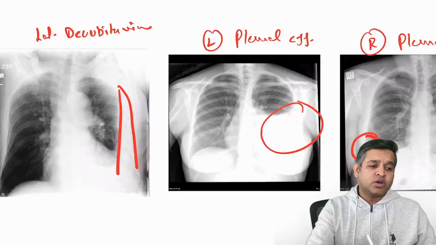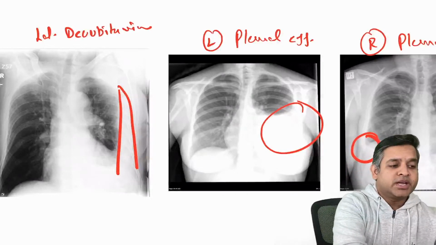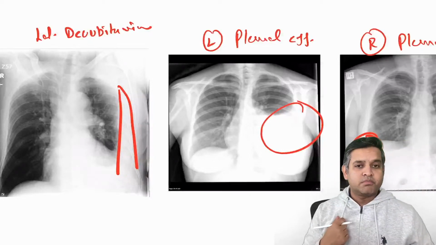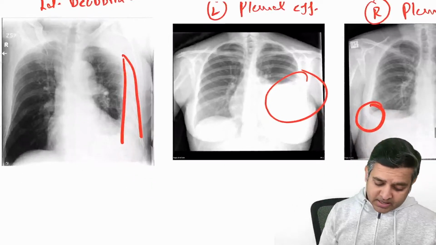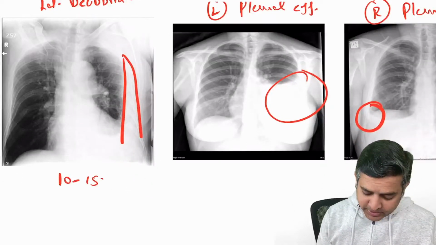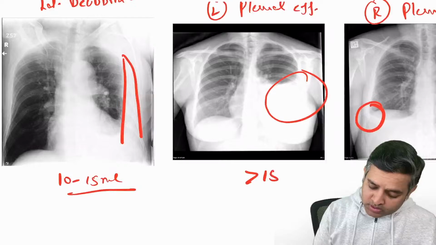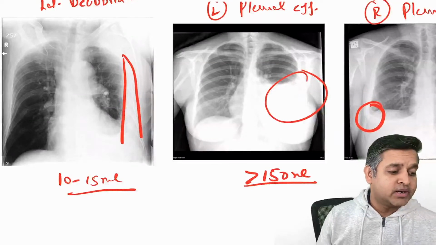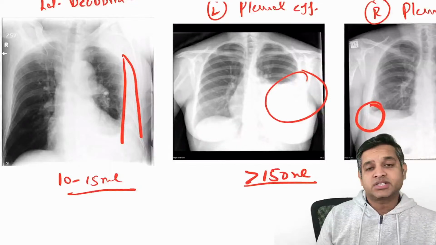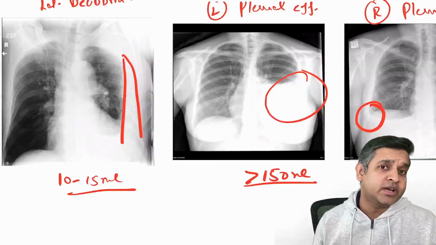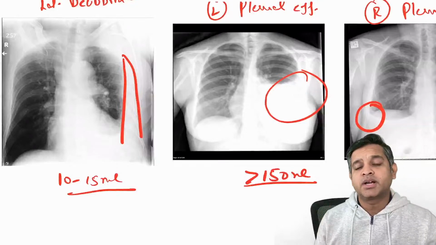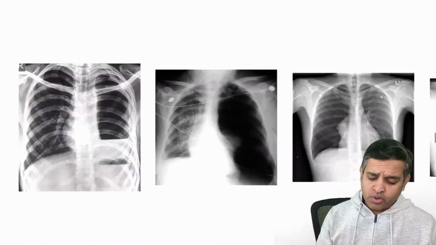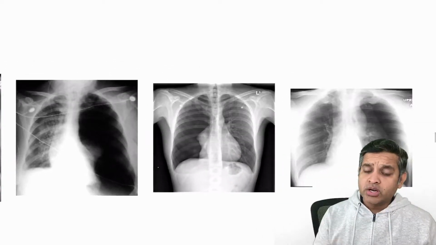The point that I want everybody to remember is what is the minimum amount of fluid that can be seen on a lateral decubitus view. The minimum amount of fluid that can be seen on a lateral decubitus view is 10 to 15 ml. Whereas more than 150 ml of fluid is required to cause blunting of the CP angle on an erect chest X-ray, right? Okay. Now those were pleural effusion.